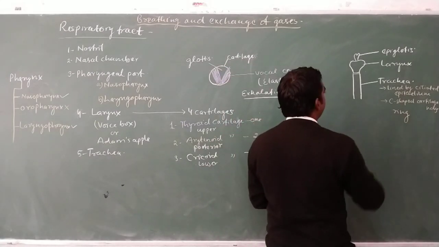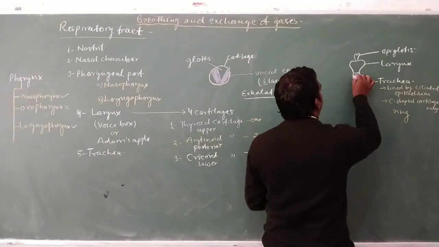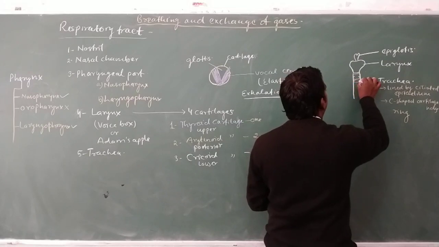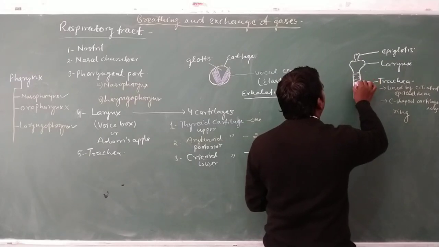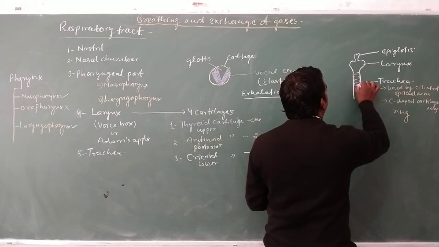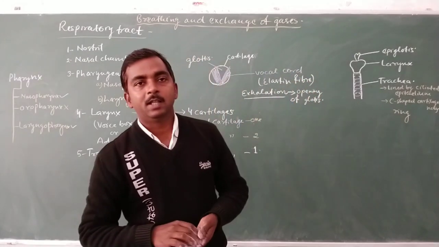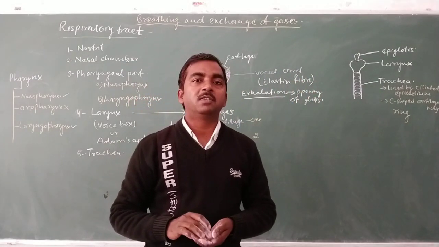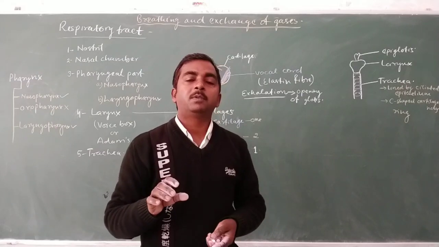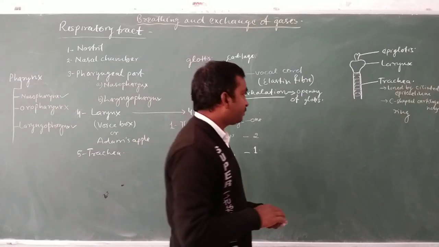It means we can draw this C-shaped cartilaginous ring, which is complete anteriorly, while incomplete at the posterior portion. This C-shaped cartilaginous ring present in trachea prevents the wall of trachea from collapsing.